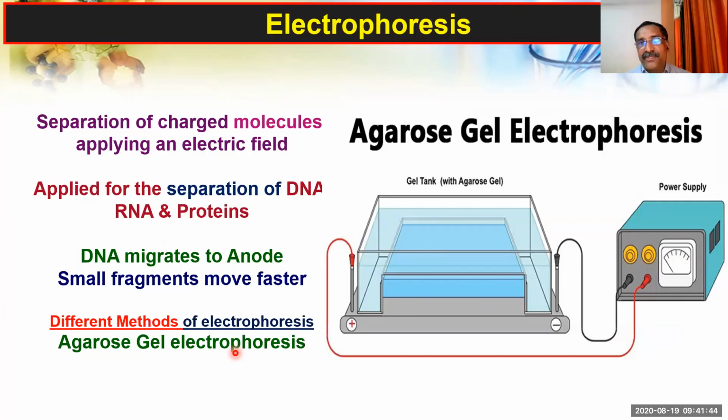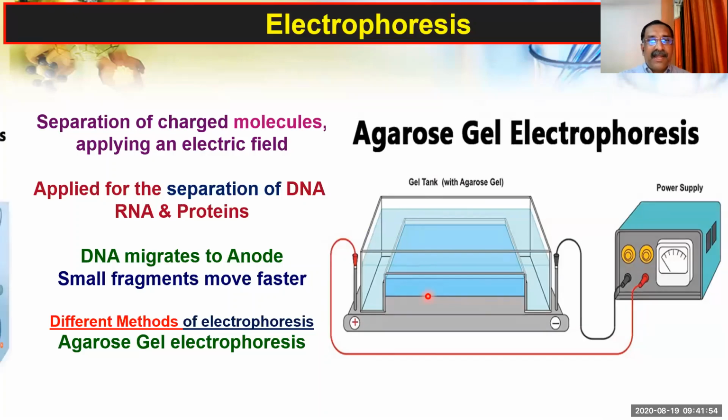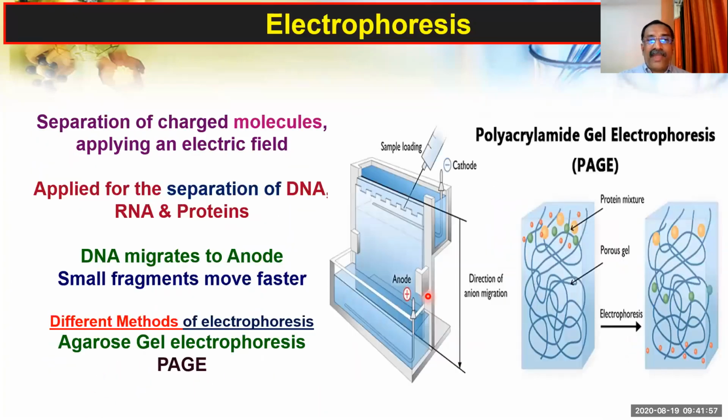Agarose gel electrophoresis. This is what we have seen in DNA fragments and fingerprinting also. Simply, you see the device, that's the only difference you can see over here. The second one is called PAGE. What is PAGE? That is clearly mentioned over there. The full form of PAGE is polyacrylamide gel electrophoresis. Here also some technique is applied, and that is why this kind of separation can be done.